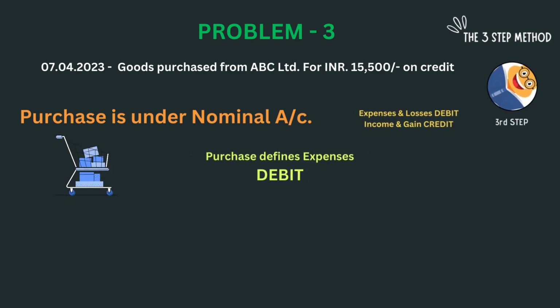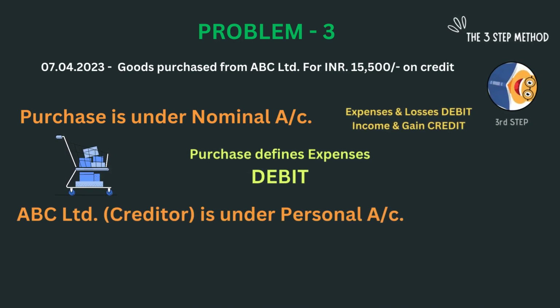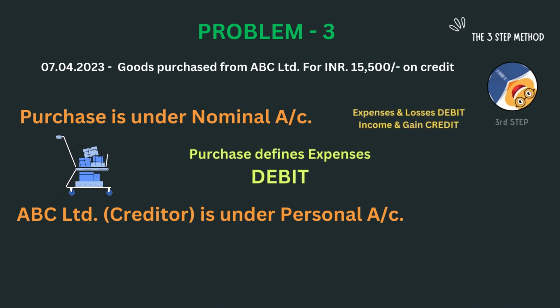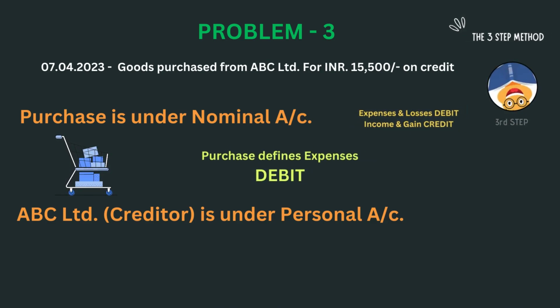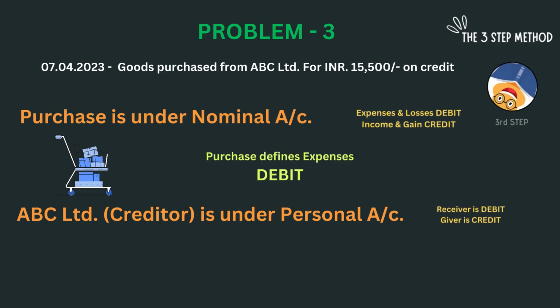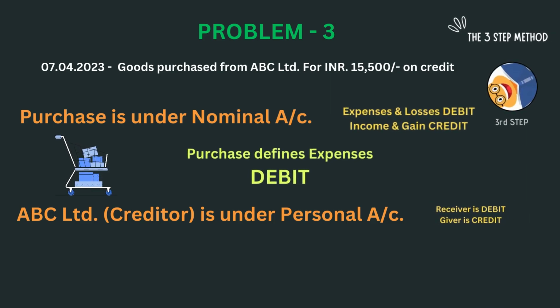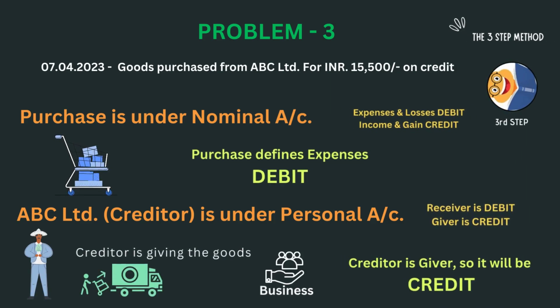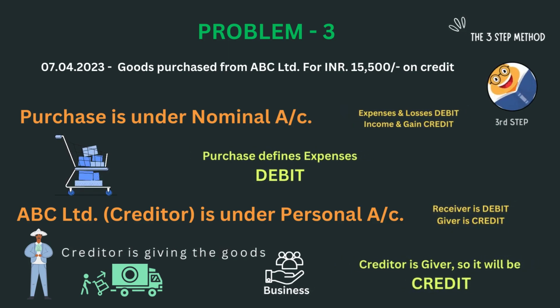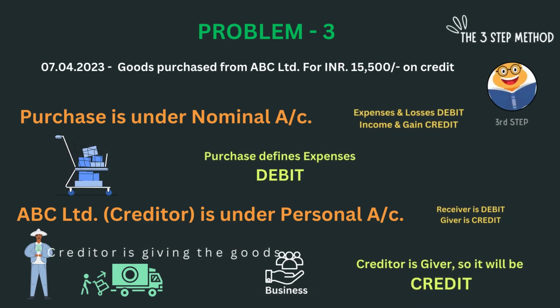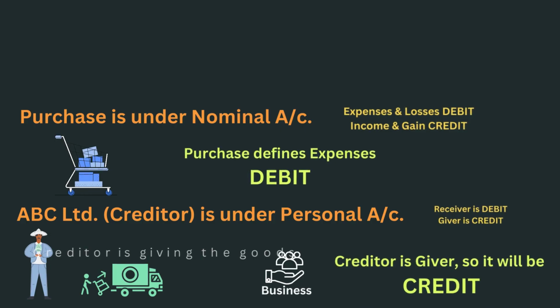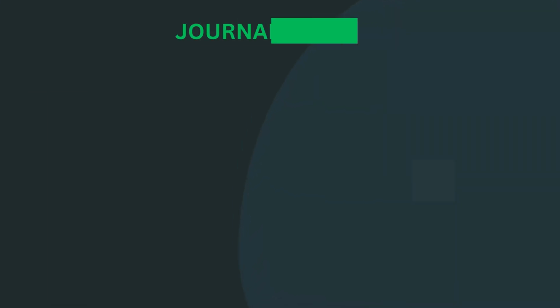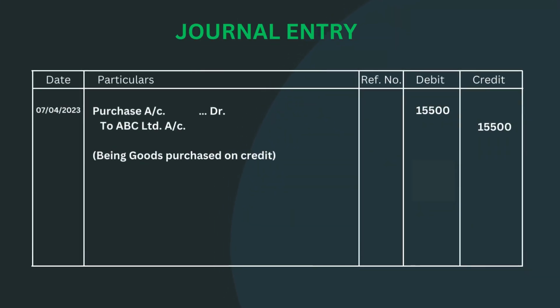On the other hand, ABC Limited is our creditor and under personal account. The rule for personal account is receiver is debit and giver is credit. Here ABC Limited is giving us the goods. Thus ABC Limited is giver and it will be credit. The entry will be purchase account debit to ABC Limited account.